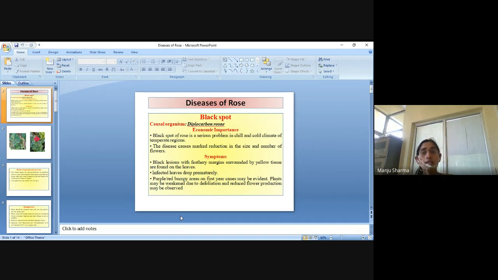About diseases of rose. So basically, we are going to talk about major diseases of rose. So the first disease is the black spot. Black spot, the causal organism is Diplocarpon rosae.